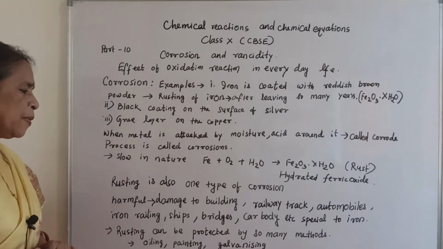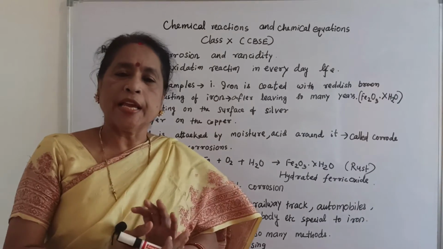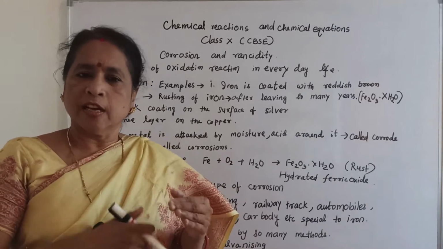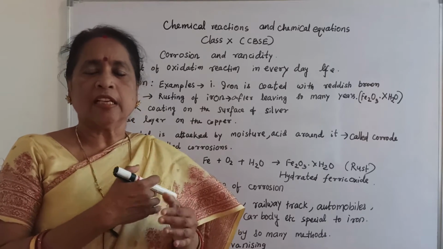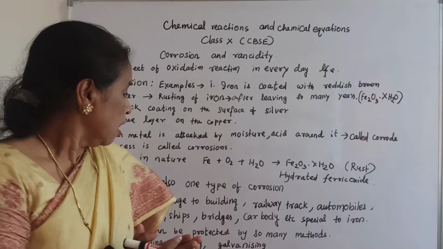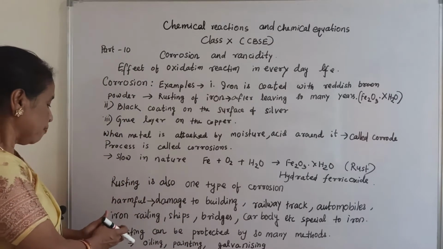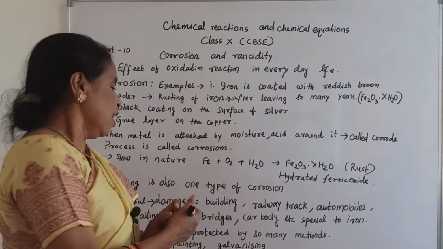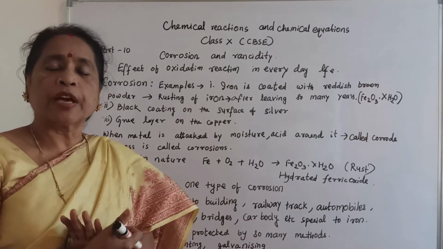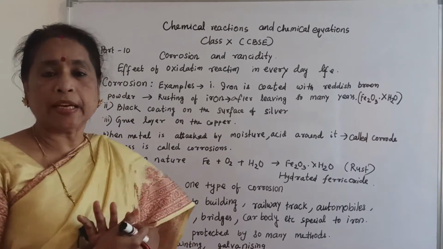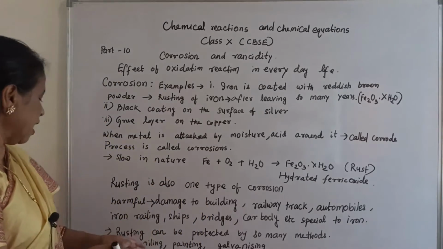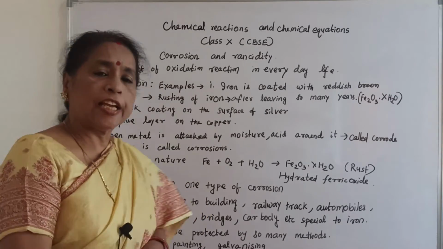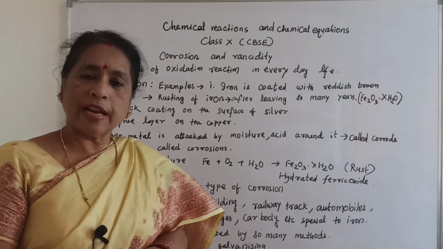Rusting can be prevented, but if it proceeds, there is heavy loss to that part. That is why rusting can be prevented by different methods. You will learn from the metal and non-metal chapter, but anyhow I want to say: oiling, painting, galvanizing.